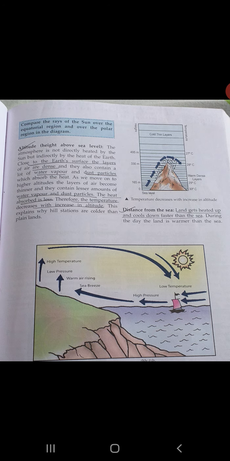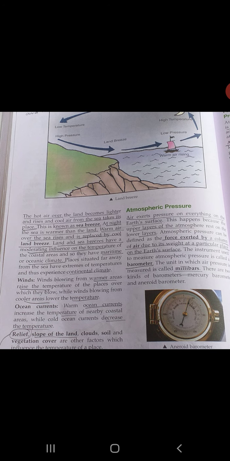Now you will think, what is maritime or oceanic climate? In maritime climate, they have fewer changes in temperature. Okay, and one more term is there, that is places situated far away from the sea have extremes of temperature and thus experience continental climate.